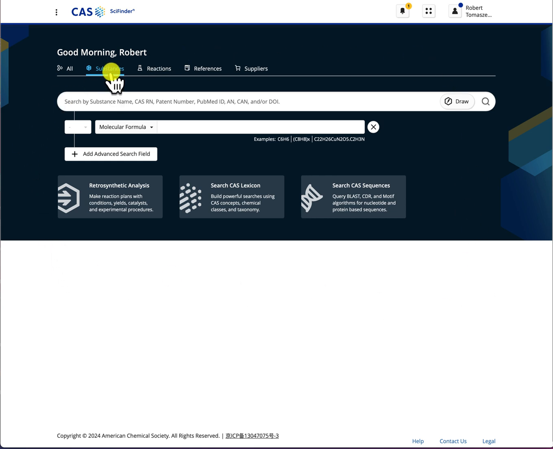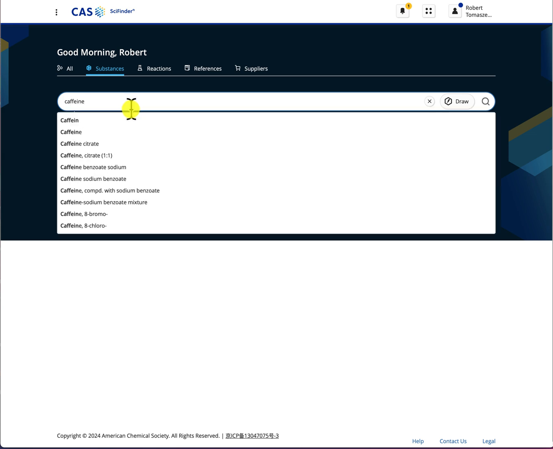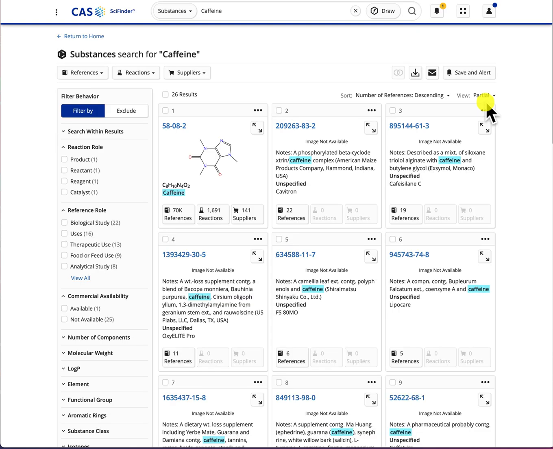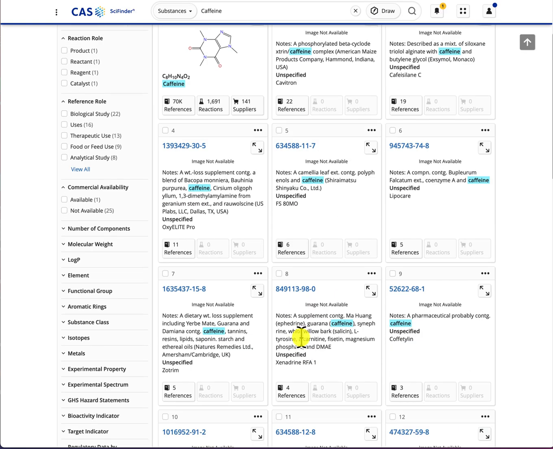If I click on substances and in the search box type the name of a substance, say caffeine, click on search, this retrieves all substances that contain the term caffeine.